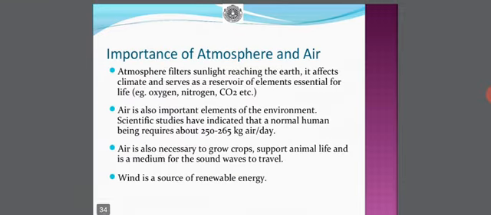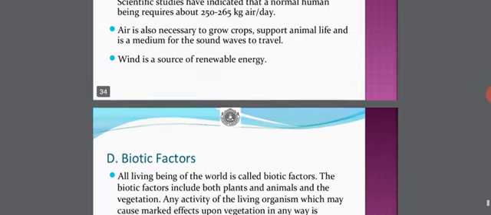Now about the importance of atmosphere and air. Atmosphere filters sunlight reaching the earth. It affects climate and serves as a reservoir of elements essential for life, for example oxygen, nitrogen, carbon dioxide, etc. Air is also an important element of the environment, and scientific studies have indicated that a normal human being requires about 250 to 265 kgs of air per day. Air is also necessary to grow crops, support animal life, and is a medium for sound waves to travel. Wind is a source of renewable energy.